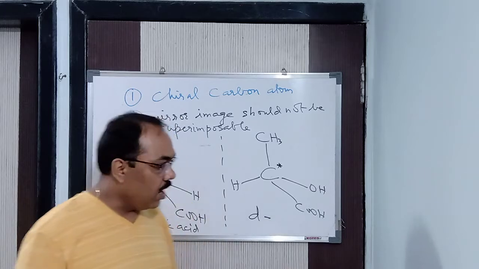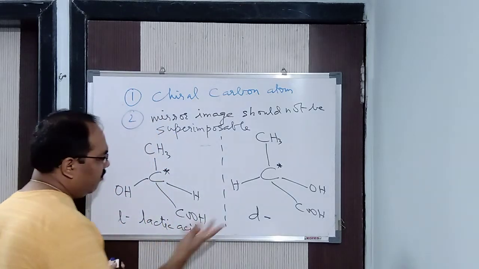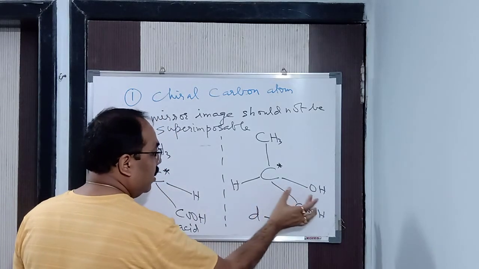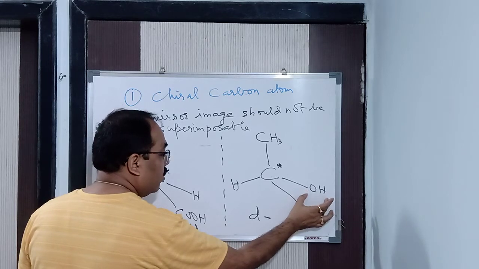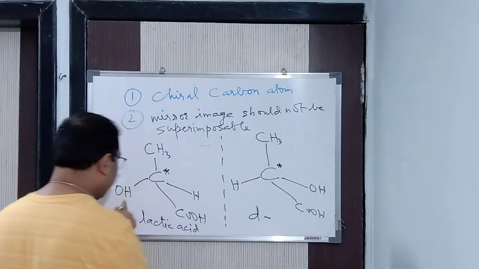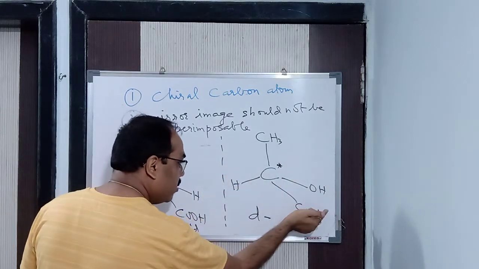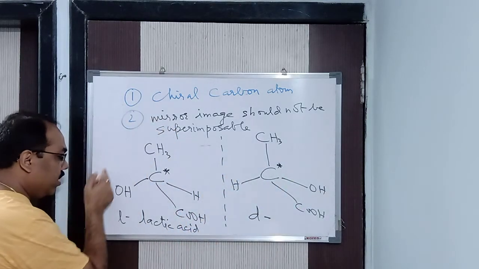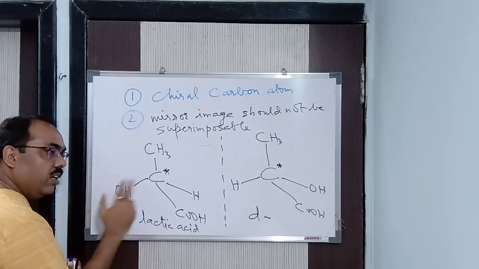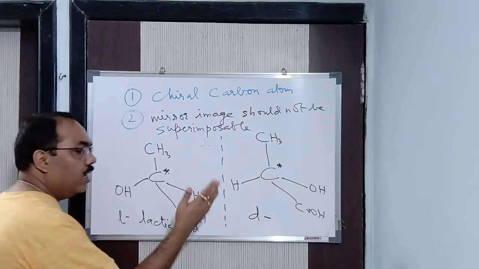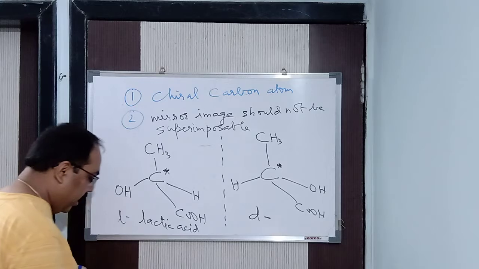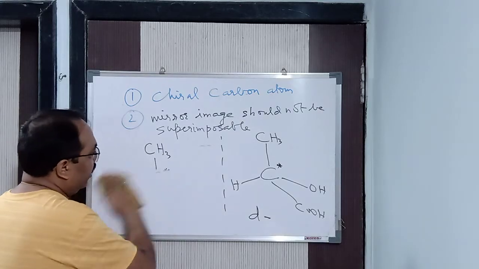Here also the same thing. How do we know theoretically it is dextro and levo? Very simple, just compare the molecular weight. If the right side molecular weight is more, then it is known as dextro. If the left side molecular weight is more, it is known as levo. Because if the right is more, then it is going to rotate towards right. If the left side is more, that means it is going to rotate towards left. In this way we determine which is dextro and levo. Clear now? In this way, there are many more examples.